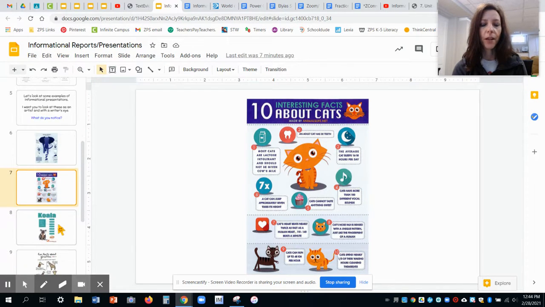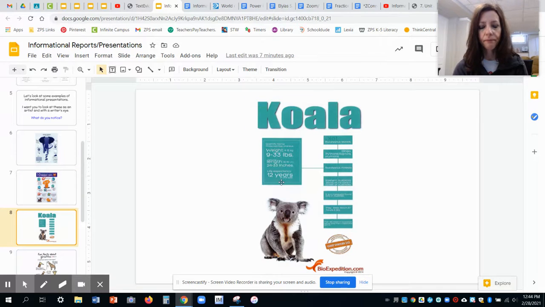All right, here's one on koalas. I like this one a lot. If you want to zoom in on the presentation when we're all done talking, you're going to be able to see that over here talks about diet, talks about predators, talks about habitat, where this animal lives, gives it the information in just a very different way than writing a paragraph.